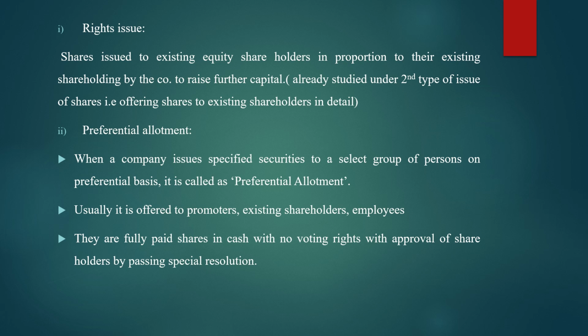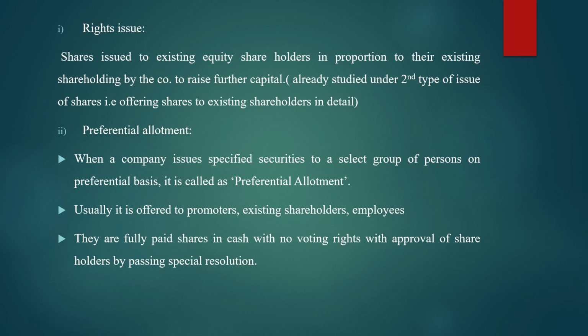If it comes in the long answer manner, that is for 8 marks, then the complete question they may ask you, like explain the methods of issuing of shares. Or else if they ask in short answer, one particular method they may ask you, like explain offering shares to existing equity shareholders, or explain in detail about public offer. Yes, so now we'll have a revision.